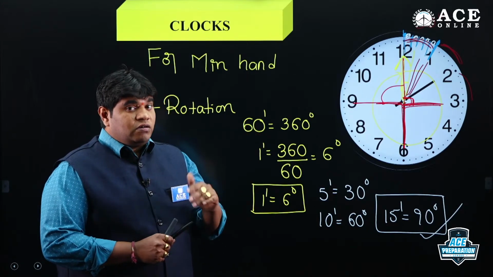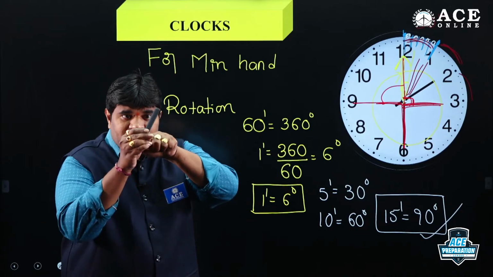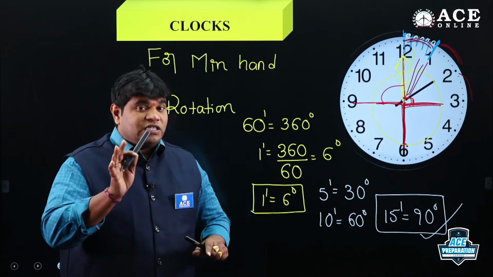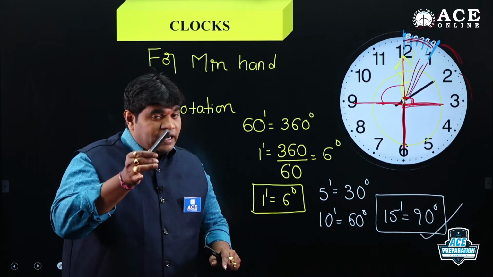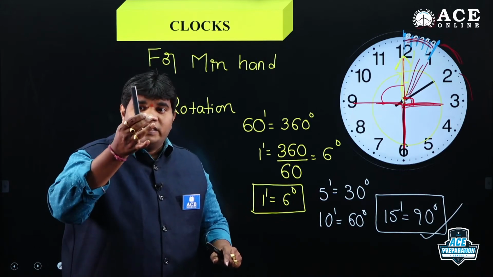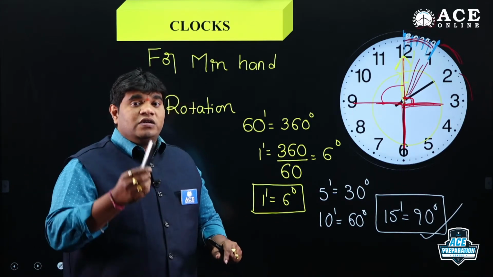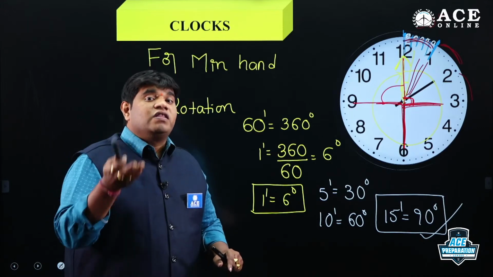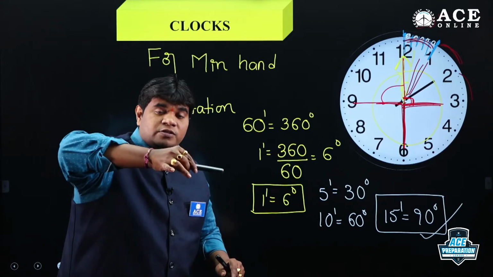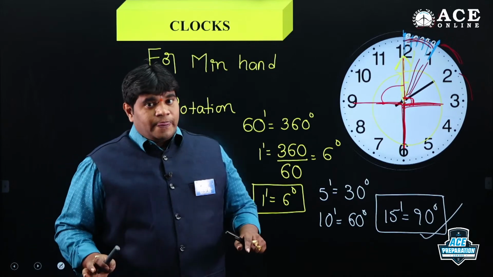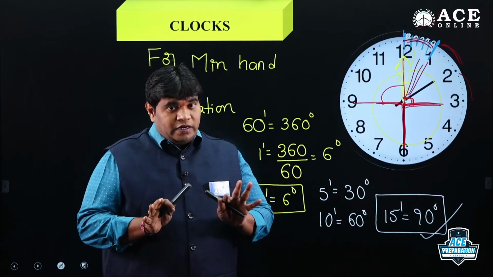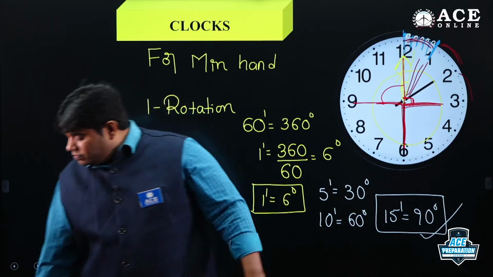So 1 space is equal to 6 degrees. If the minute hand traveled 1 space tick, then the answer is 6 degrees. So 5 spaces, say 30 degrees. 10 spaces 60. Minute hand traveled 15 spaces, 90 degrees. Minute hand traveled 20 spaces, 120 degrees. From the start to 20 spaces means 120 degrees. Okay, first point.